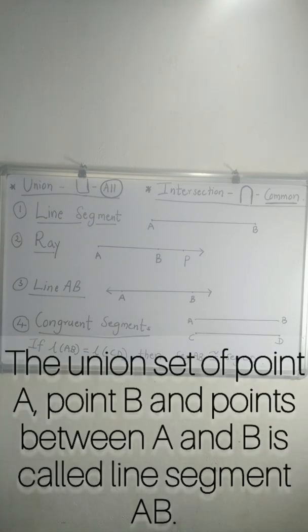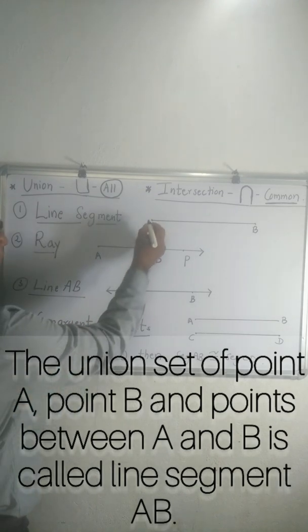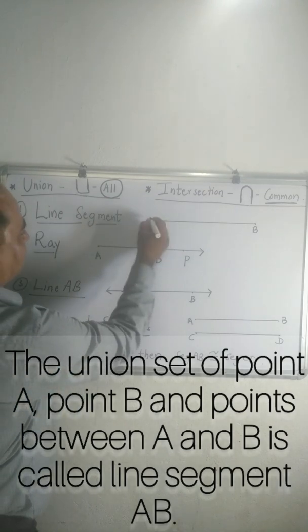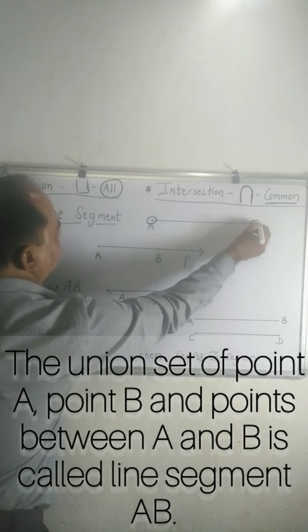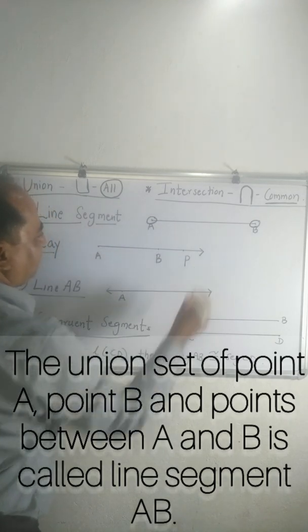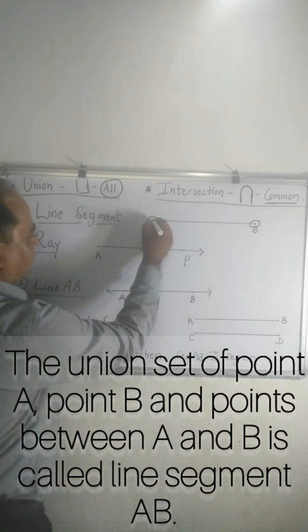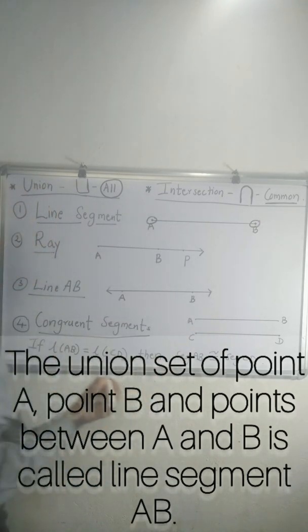In terms of union, the line segment is defined as the union of the set of points between A and B, including endpoints A and B. So the union of the set of points A, B and the points between A and B is called line segment.